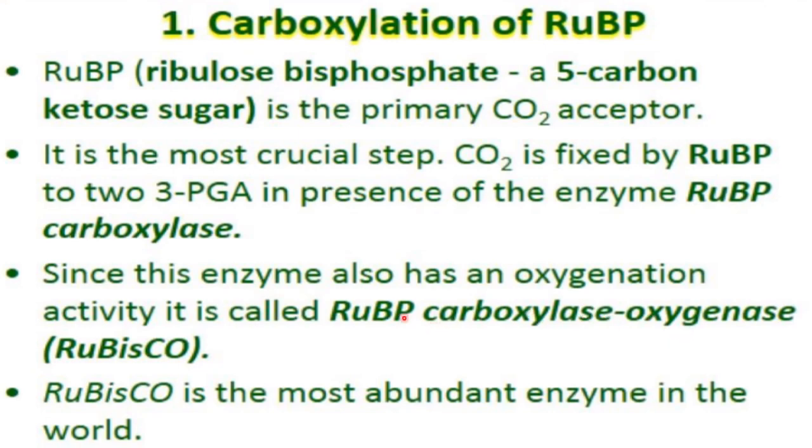In short, we can say Rubisco. RUBP, CO is for the carbon, and carboxylase and oxygenase. So this name is Rubisco. Rubisco is the most abundant enzyme in the world. In plants, it is found in every plant, you can say. So it is the most abundant enzyme.